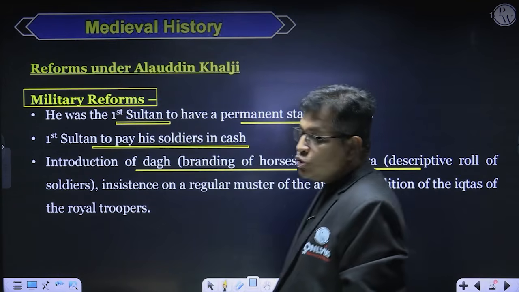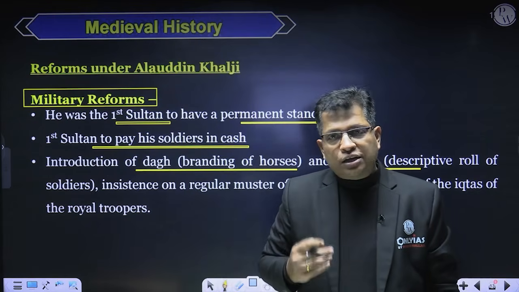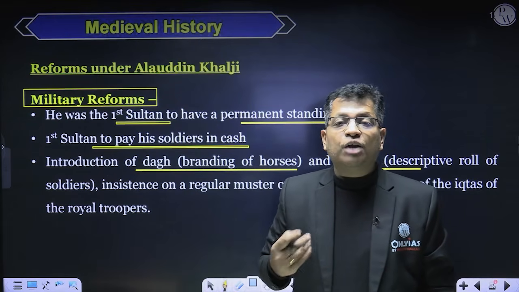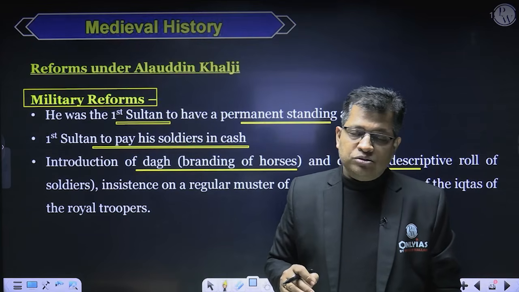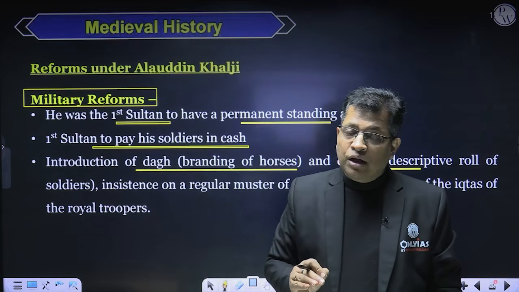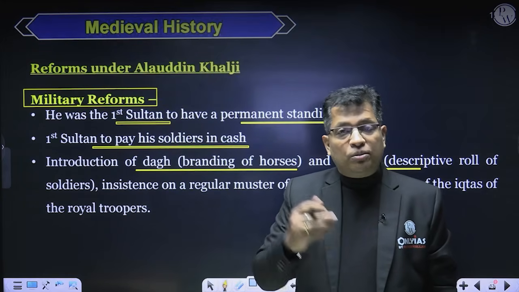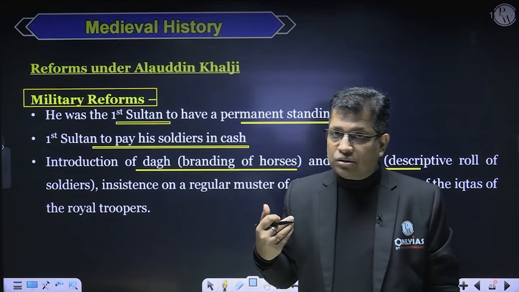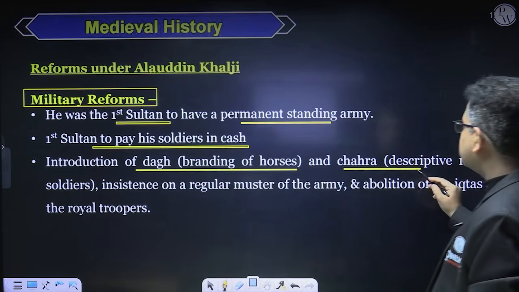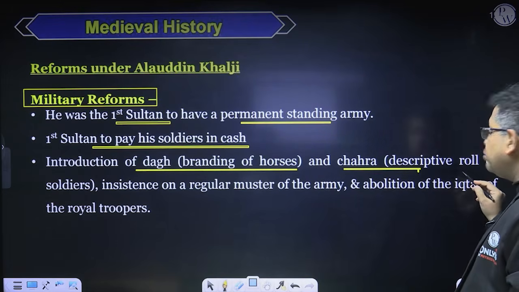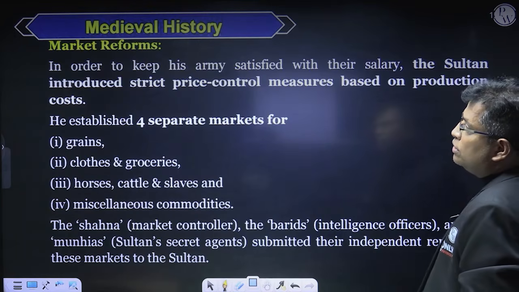What is the purpose of this chehra? If someone is enrolled in the army of Alauddin Khalji, he cannot desert. If he deserts the army, there will be a muster roll by which he will be called back to the soldiers. So this is the branding of the horse, and chehra was keeping the descriptive roll of the soldiers.